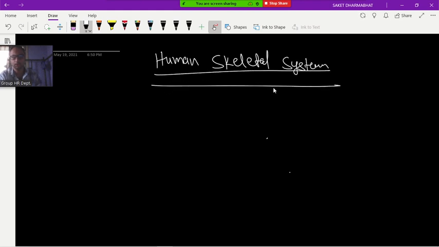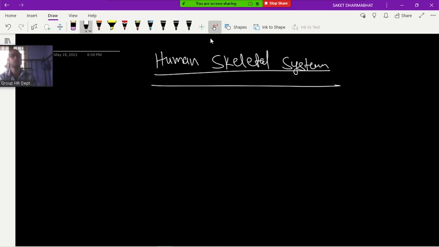So we know that the skeletal system is of very high significance. Imagine we can chew the food because of the skeletal system: the upper jaw and lower jaw bones help us in chewing the food. We do many movements, locomotion, because of the skeletal system. Our body has its shape, size and structure because of the human skeletal system.